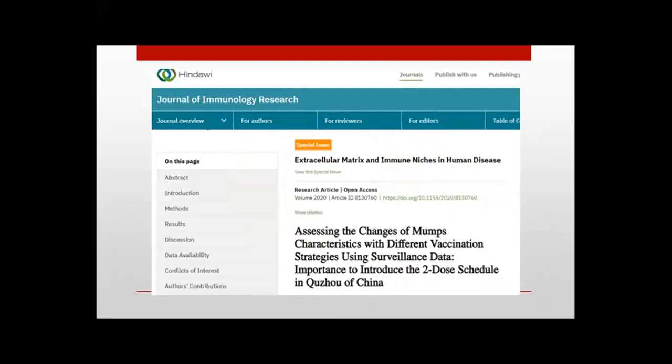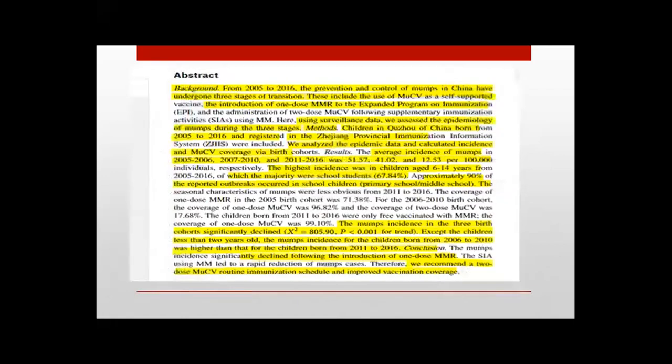Another article, also published in 2020 in the Journal of Immunological Research, assesses the change of mumps characteristics with different vaccination strategies using surveillance data, and the importance of introducing the second dose schedule in China. According to this article, from 2005 to 2016, the prevention and control of mumps in China underwent 3 stages of transition.